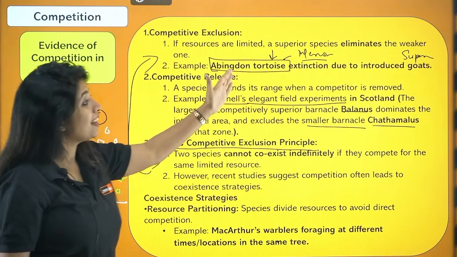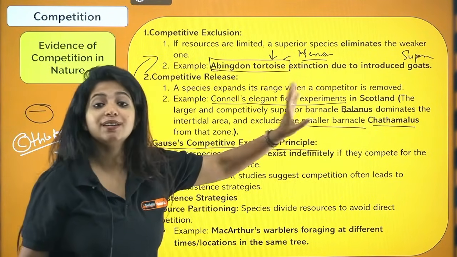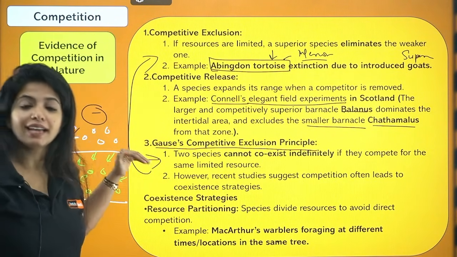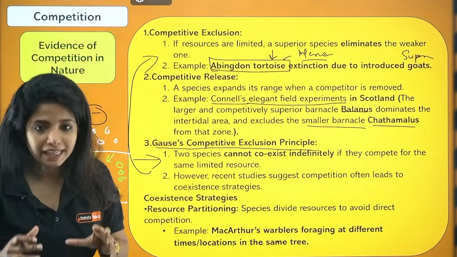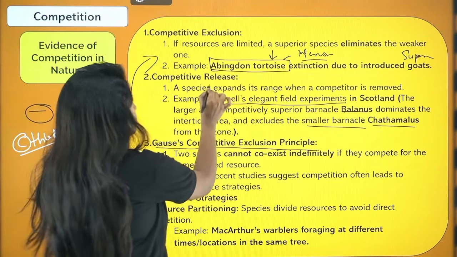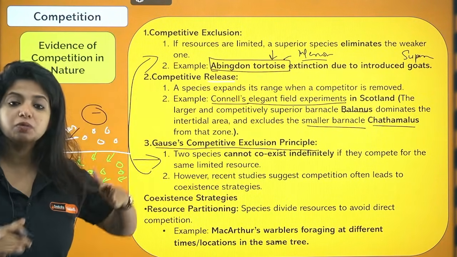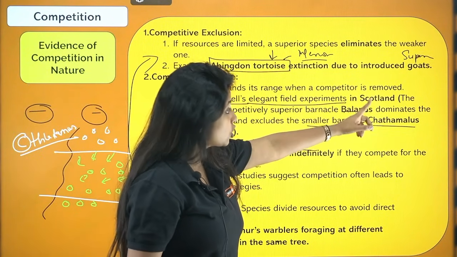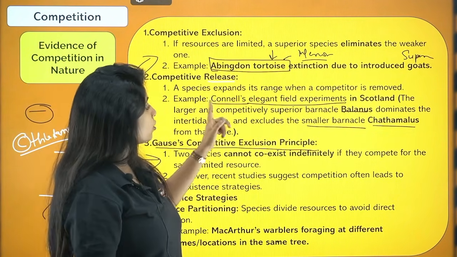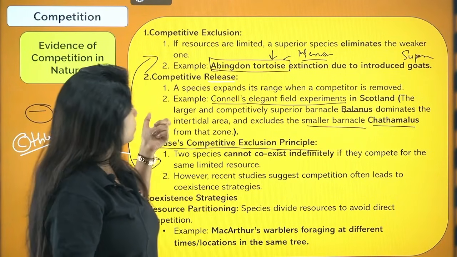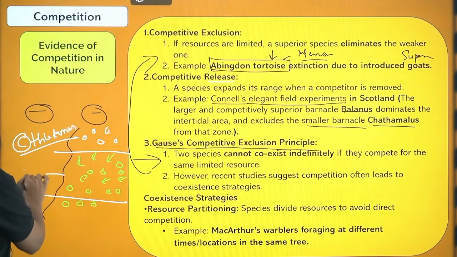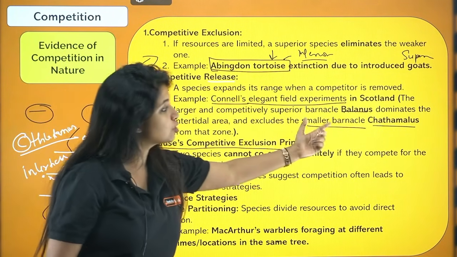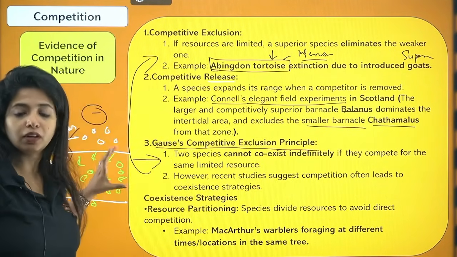So a species expands its range when a competitor is removed. When the competitor is removed, the species is going to expand its range, and that is known as competitive release. It's important. Questions have come. What do you mean by competitive release? A species expands its range when the competitor is removed. Example, Connell's elegant field experiment in Scotland. The larger and competitively superior barnacle Balanus dominates the intertidal area, and excludes the smaller barnacle Chthamalus from that particular zone.